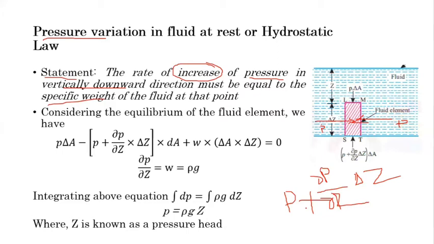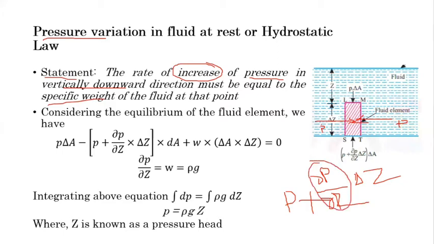Why is it plus? Because it is not necessarily so, since we have not yet proved that pressure will increase in the downward direction. According to del P by del Z, the pressure at the bottom will increase or decrease. Yet we have not come to any conclusion. Any such statement we make, we are going to prove, and it may be wrong. So we have to consider both possibilities: it may increase or it may decrease. This will depend on del P by del Z.